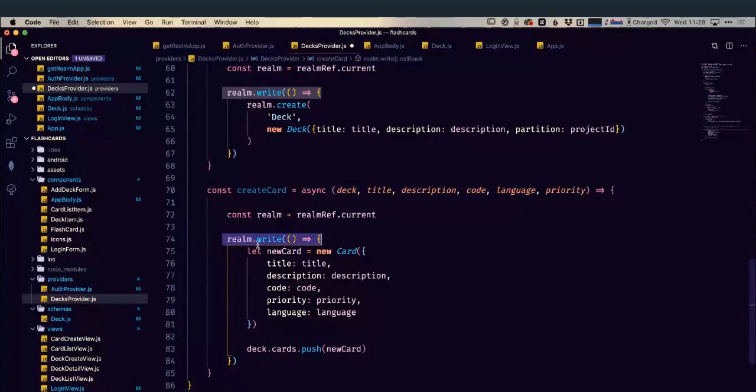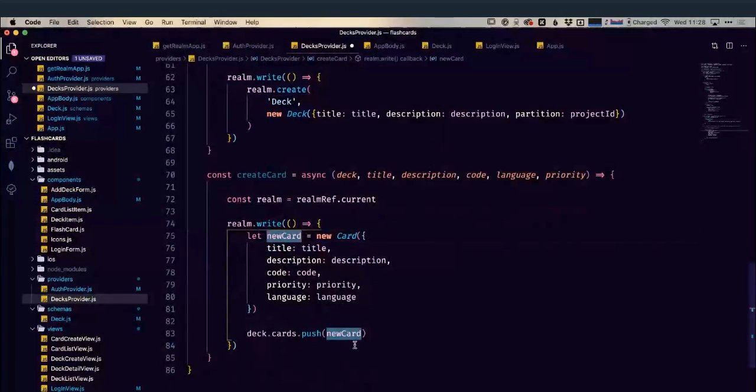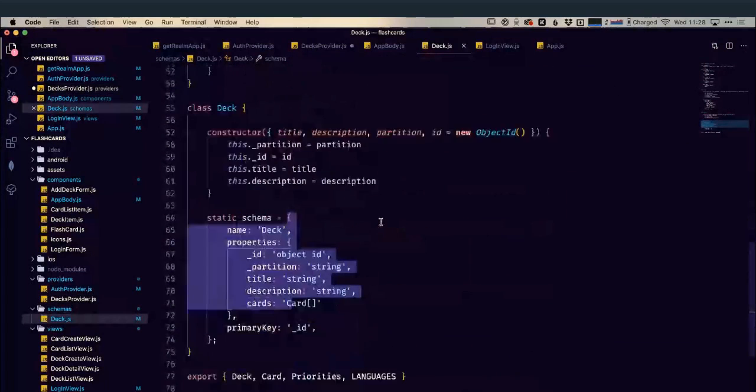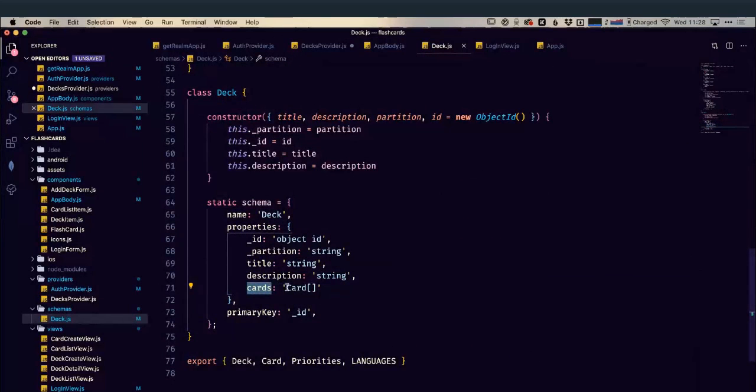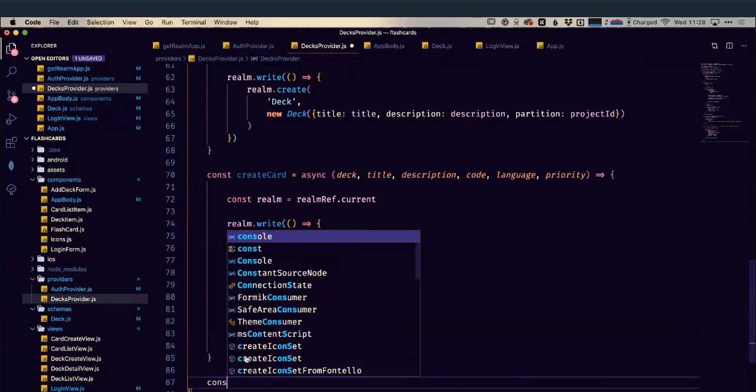Now in this instance, I'm assigning the return of my new card to a variable, because rather than doing my realm.create, I'm going to push that card onto my deck. So remember in our schema, if we look at our deck schema, we had this cards, which was of type card, which was an array. Well, here we can see that on my deck, my cards array, I'm now going to push this new card. And that's enough for it to actually create the card and to write it to our realm and sync it up, etc. So now we've got a way of creating them. Let's have a way of deleting them.